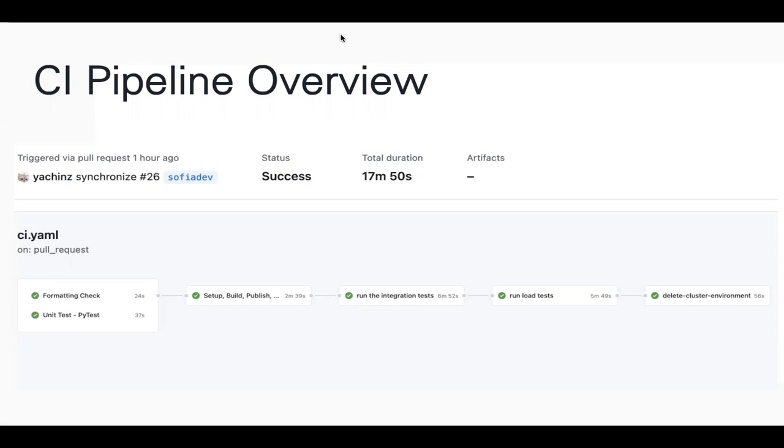As we can see, the running time of our CI pipeline is almost 18 minutes. It is longer than expected. We are still exploring another way to make the CI pipeline more efficient.